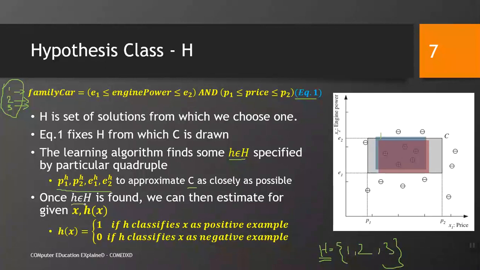Once we choose some particular function, some particular discriminator from the set of hypotheses, we can then estimate for a given X by applying this H on that. What does it mean? It means that if we have found these ranges and then somebody gives us a value X, price and engine power of some car, we can apply this function, this if statement, this discriminator on this X, and we can find out whether it gives us 0 or 1.